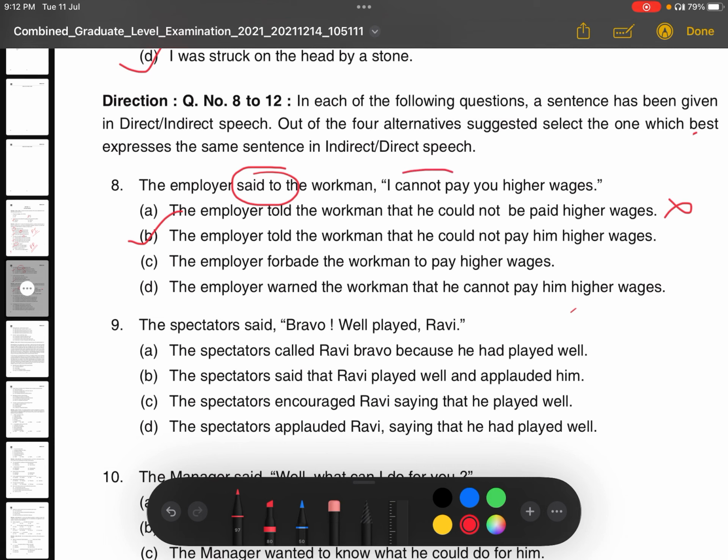Now you can see here, cannot has been changed into could not, right? Why is it so? Because said to is in past form, means told is given here. So the reported verb told is in past form. So that is why the reported speech tense, cannot, which is in present indefinite tense, will change into past indefinite tense. Past indefinite means what is the past form of cannot? Could not. So that is why we have used here, he could not pay him higher wages. So option B is the correct answer.